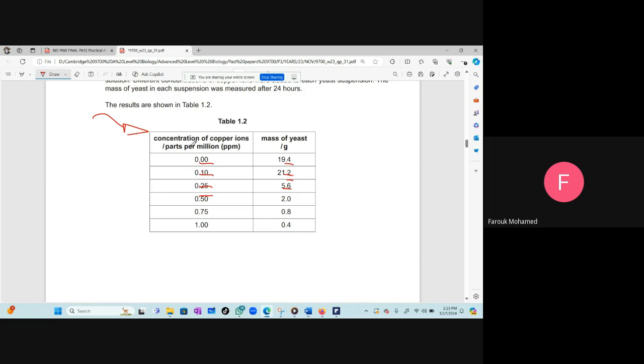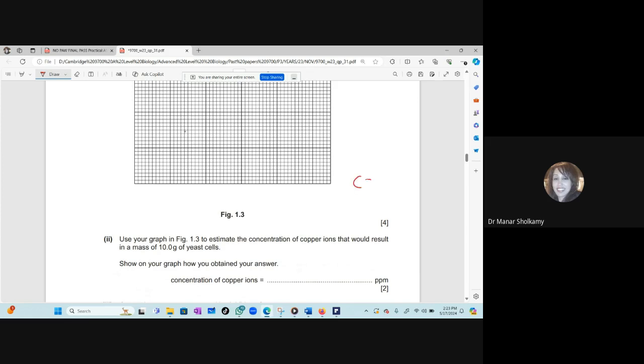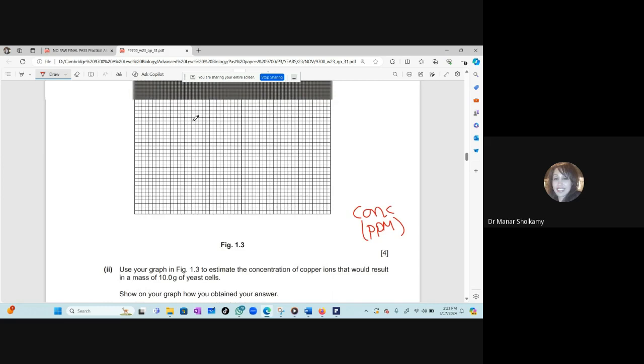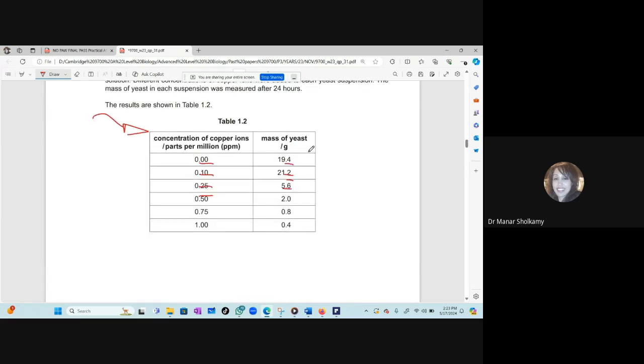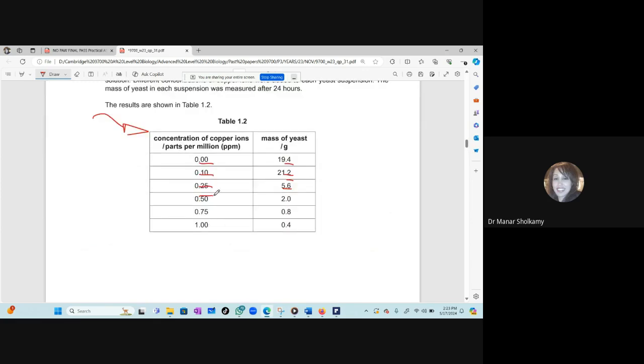The concentration, yeah. Of course, the concentration, and don't forget the units. So the first thing you will do, you will write concentration here and parts per million, the units. And the y-axis will have the mass of the yeast, and don't forget the units. Now, you will put here a 0. But of course, you don't always have to start with a 0.